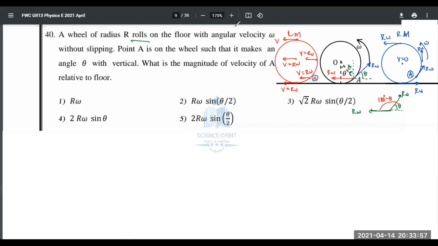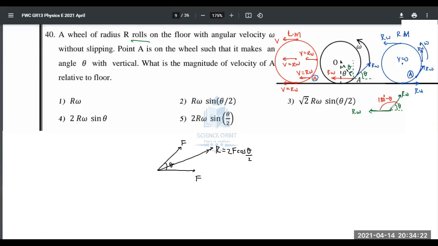When you have two vectors like this, as you must have learned in mechanics, F and F, and this angle is theta, you can find the resultant. Resultant is given by 2F cos(theta/2).